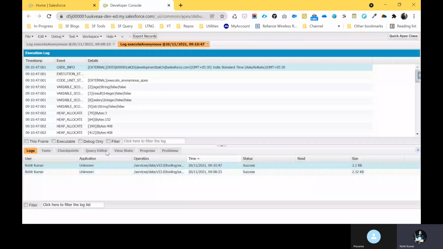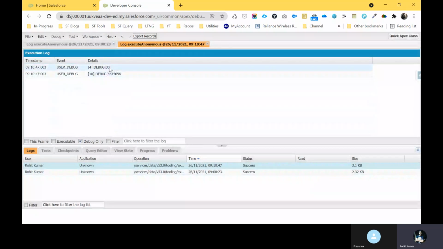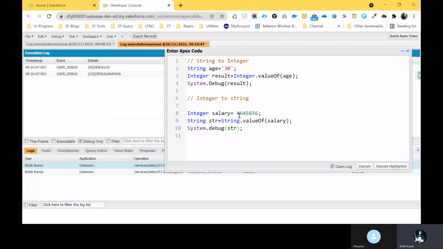Here you can see this is an integer, this is a string, and finally you can see both outputs. I hope you are clear, right? Any question, any query regarding this? No, I don't have any queries.